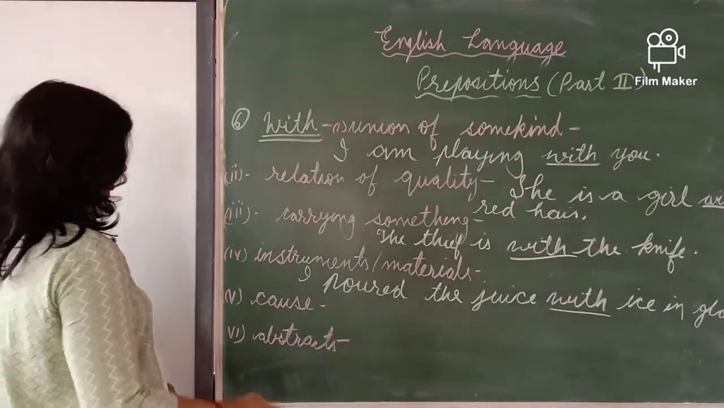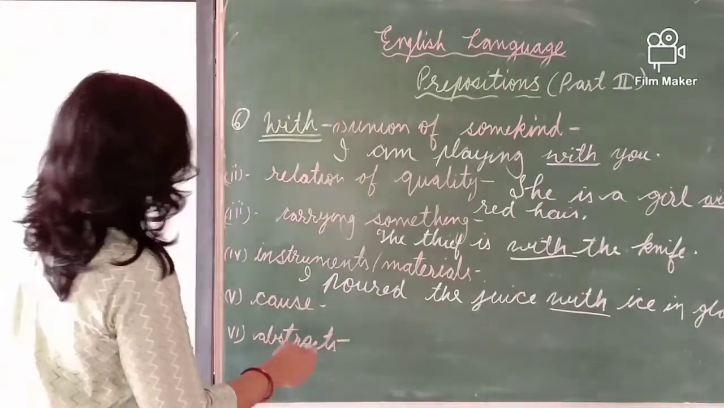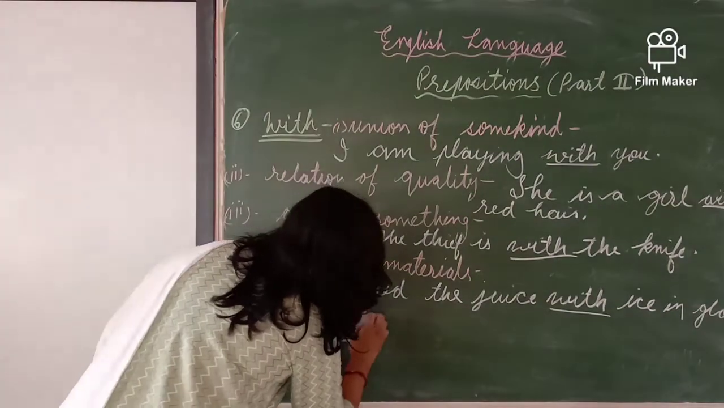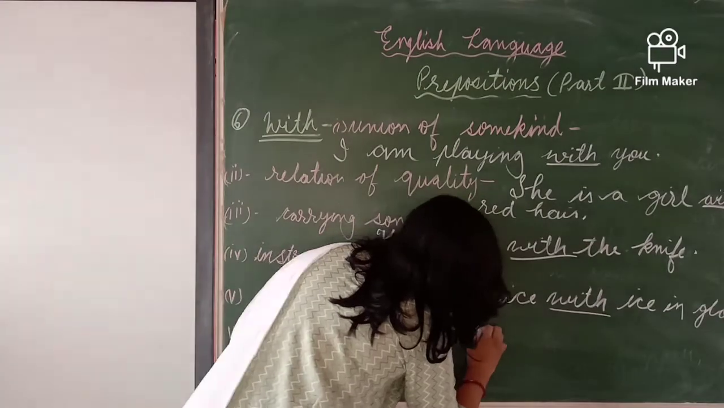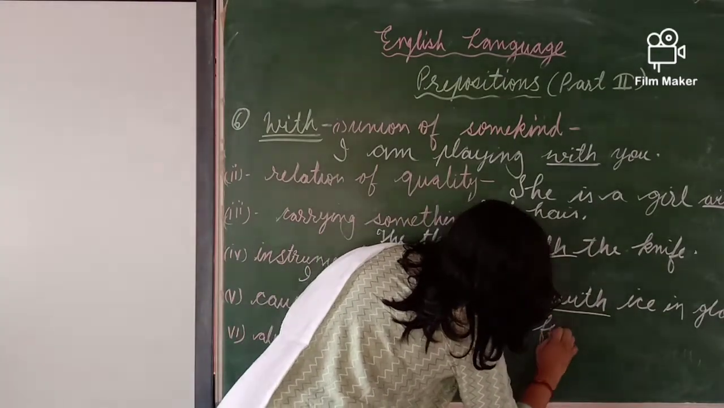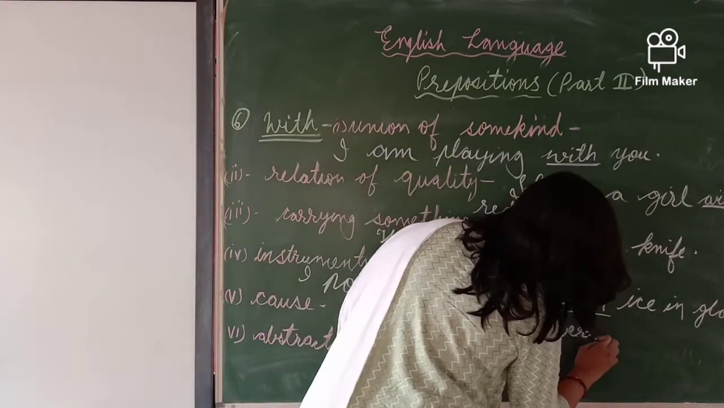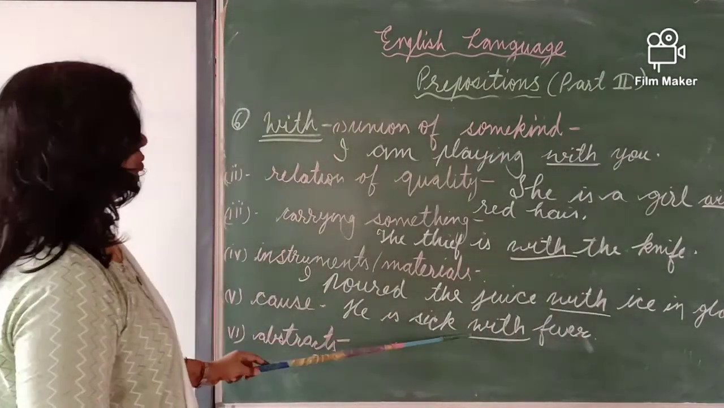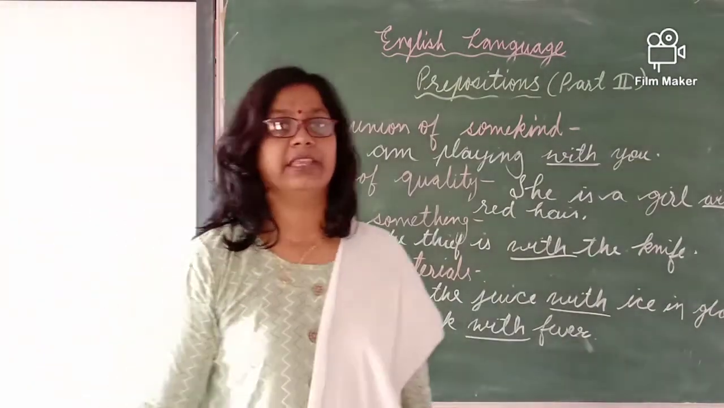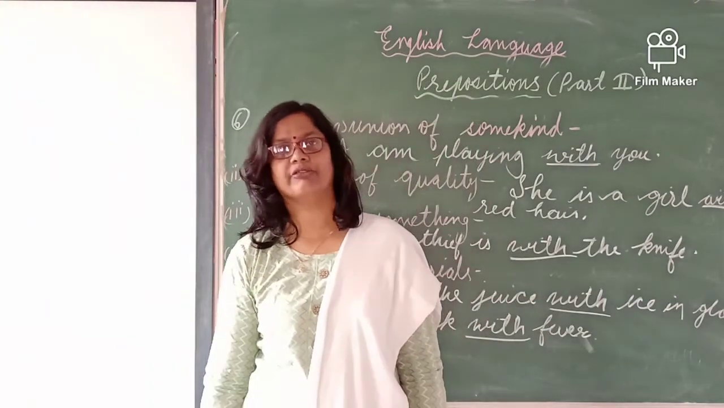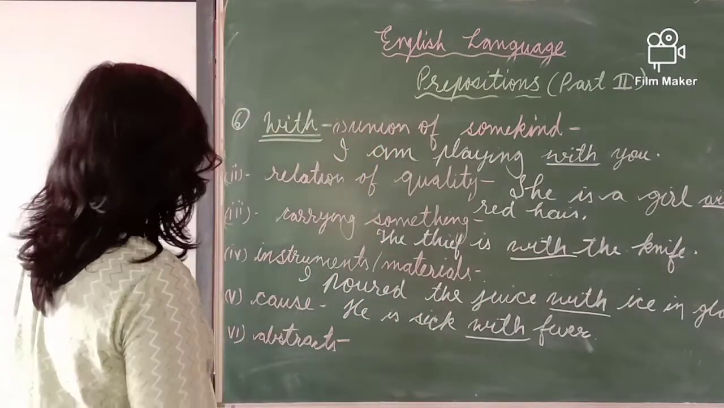Next is cause. If there is any cause, we will write "with." He is sick with fever. There is a reason, there is the cause of the fever. So "with" is written. Next is abstracts. Abstracts are the feelings, the states of the mind or the body of any person. So there also we will write "with."